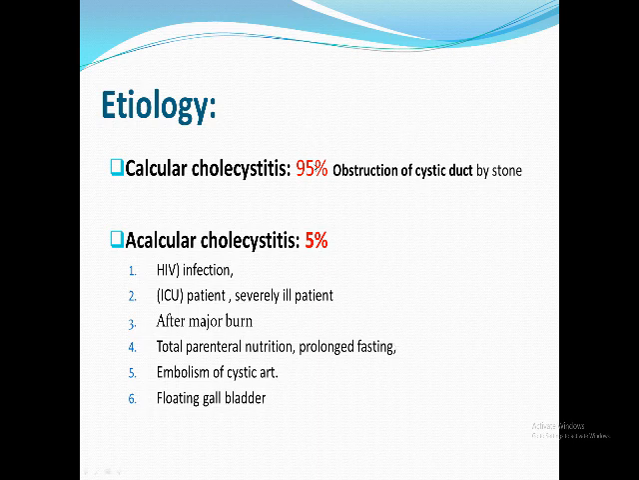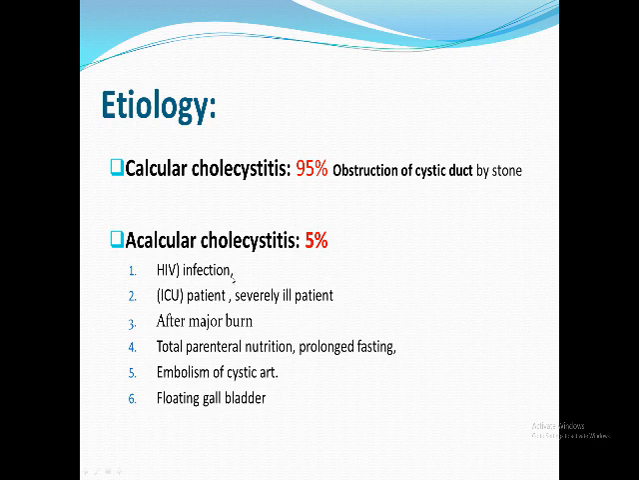The etiology, as I told you, is 95% due to obstruction of the cystic duct by one of these stones. One of the stones moves and obstructs the duct, leading to a sequence of events I will discuss in the next slide. But we have another rare type. Only 5% might have acute cholecystitis without a stone. I'm just giving a brief idea, and I'm not going to talk about them again.